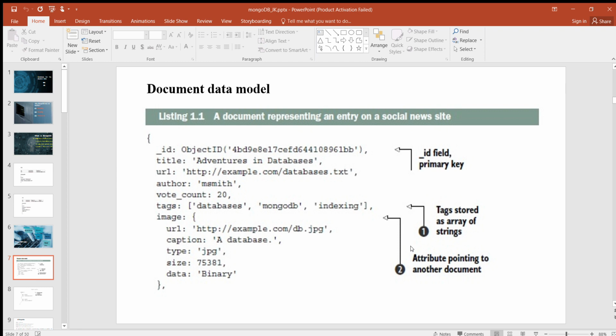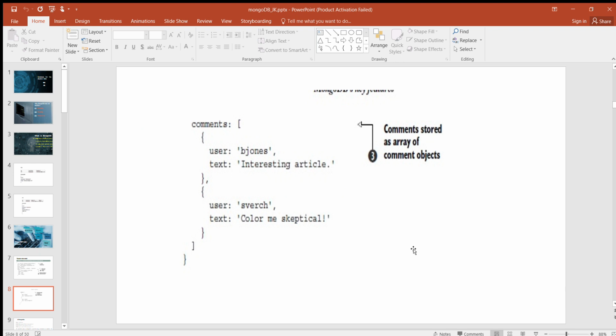The values can be simple data types such as strings, numbers, and dates. But these values can also be arrays and even other JSON documents. These latter constructs permit documents to represent a variety of rich data structures. You will see that the sample document has a property which stores the article tags in an array. But more interestingly, the comments property is an array of comment documents, stored as an array of comment objects.